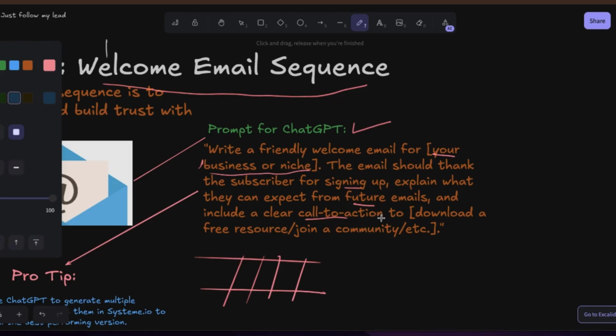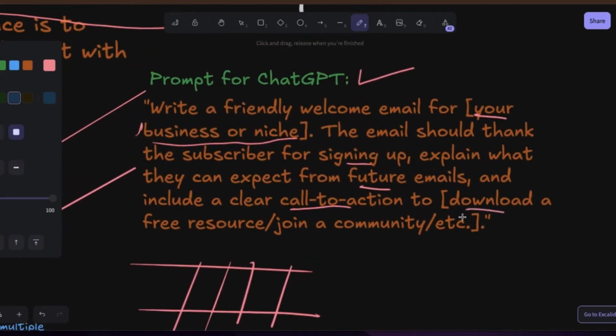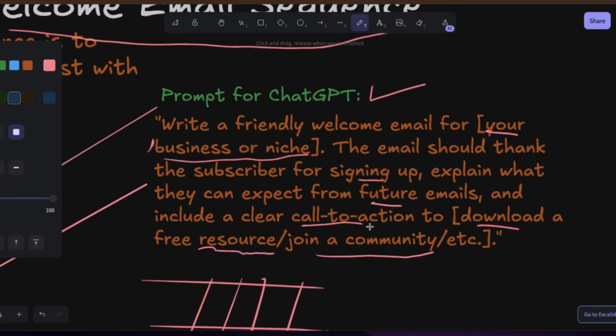Or sometimes in your email you promise them that if they sign up, they will download something for free. So put the link to that stuff that you are giving them for free. It can be to join your community, or to get a free lead magnet, or an ebook. Put it there. This is the prompt you use for a welcome email, and it's just one email you ask ChatGPT to generate. You don't even need to do anything.